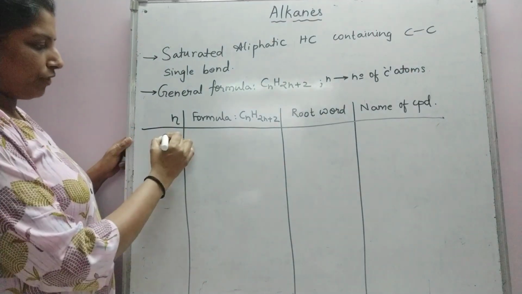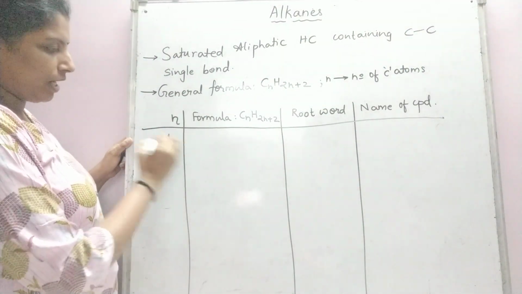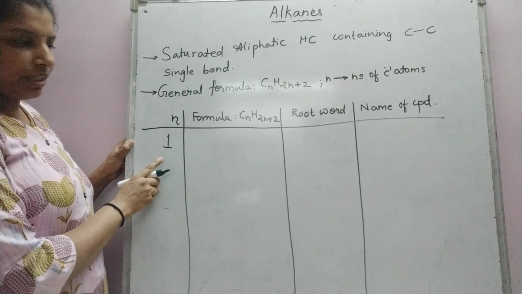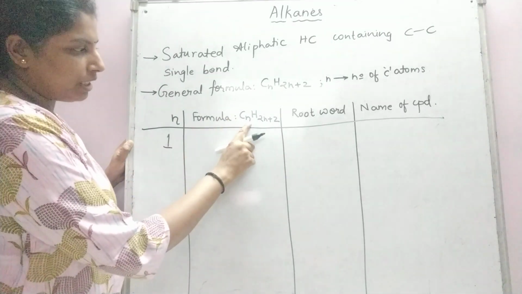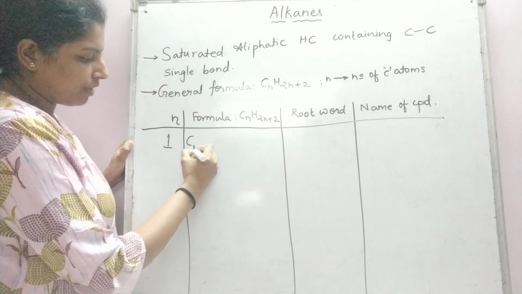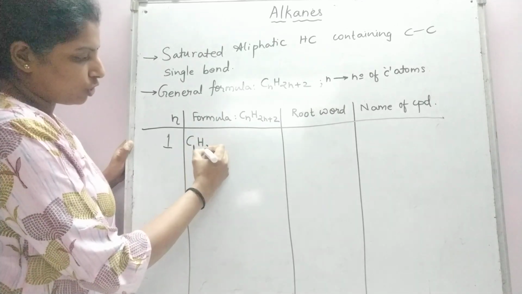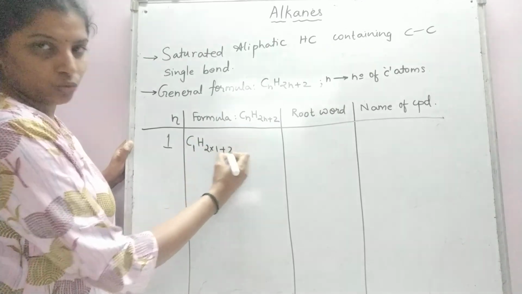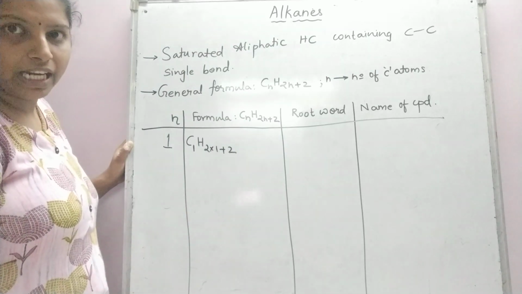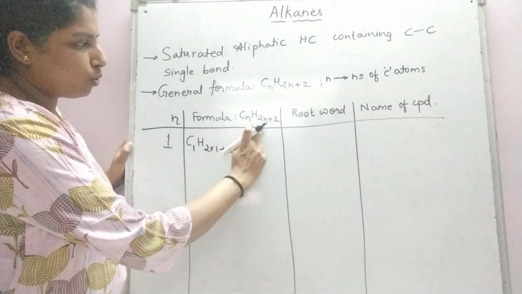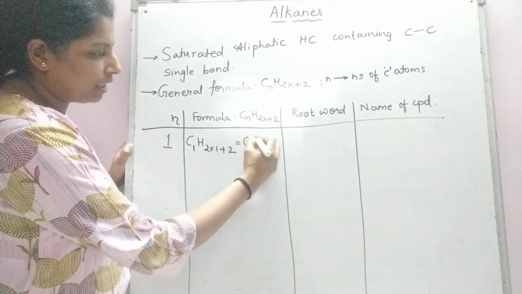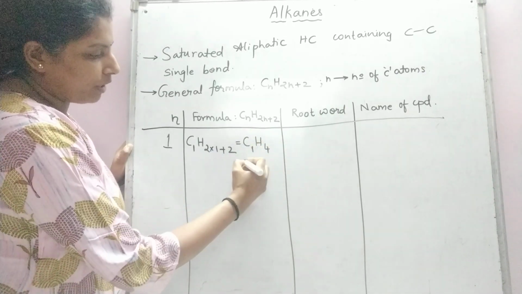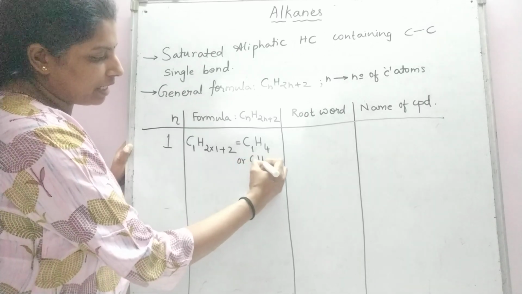So, the first value of n, when n is equal to 1, when the molecule contains one carbon atom, then this formula would become C1H(2×1+2), which will be equal to C1H4, or it is simply written as CH4.